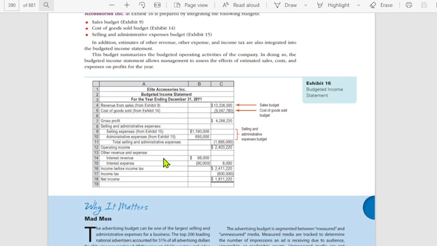So there are other revenue and expenses such as interest expenses. Isama mo lang po dyan. Then income tax and then you will get your net income. So by this, you look at a budgeted income statement. Remember, this is budgeted. So hindi pa nangyayari. These are not actual results of operation.